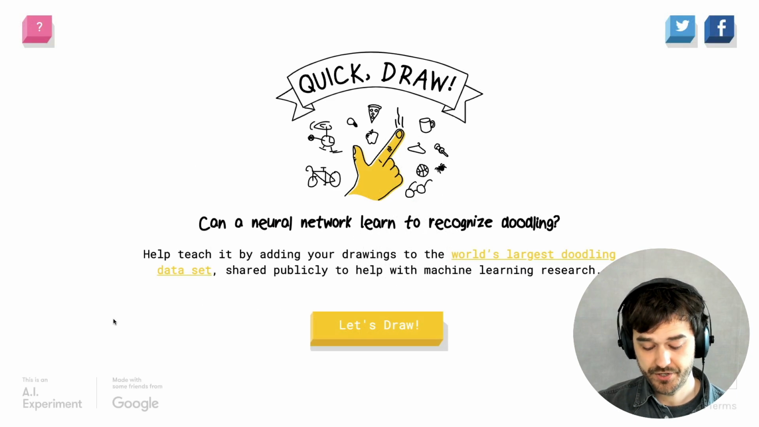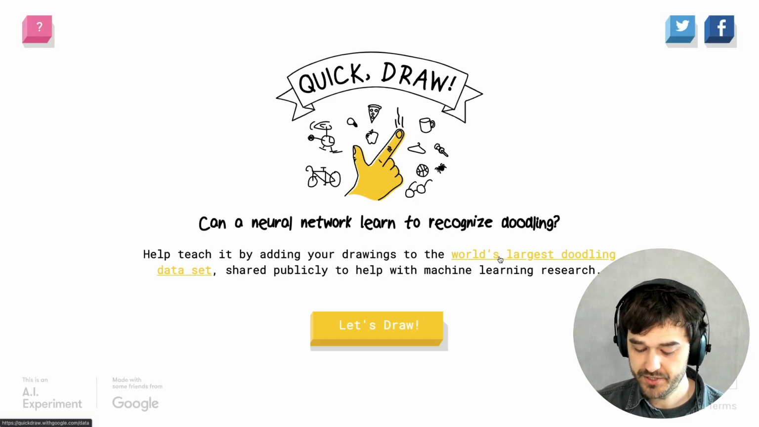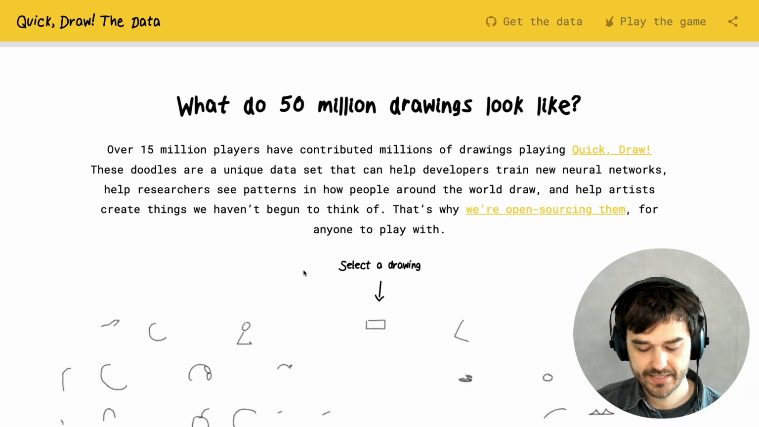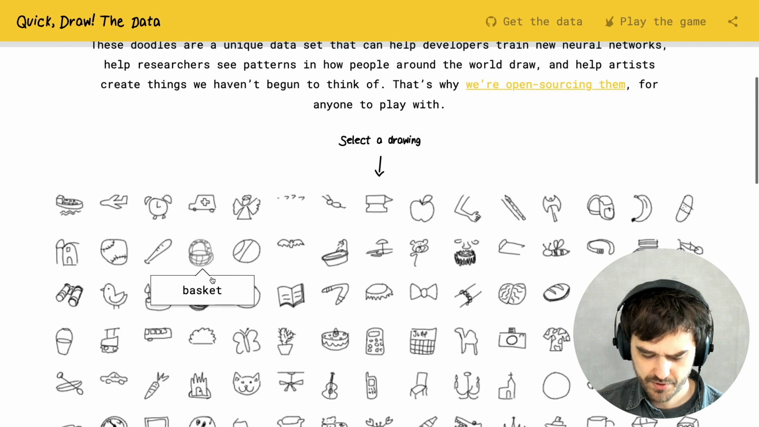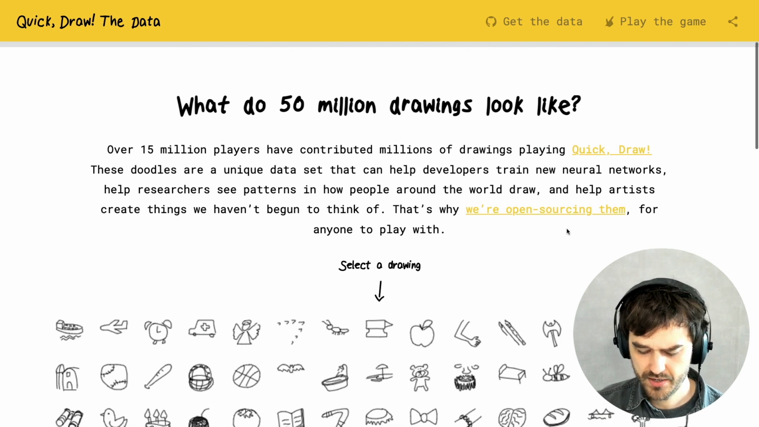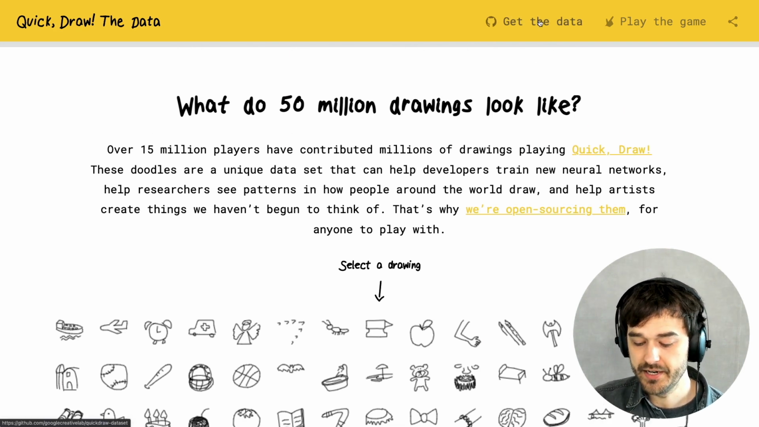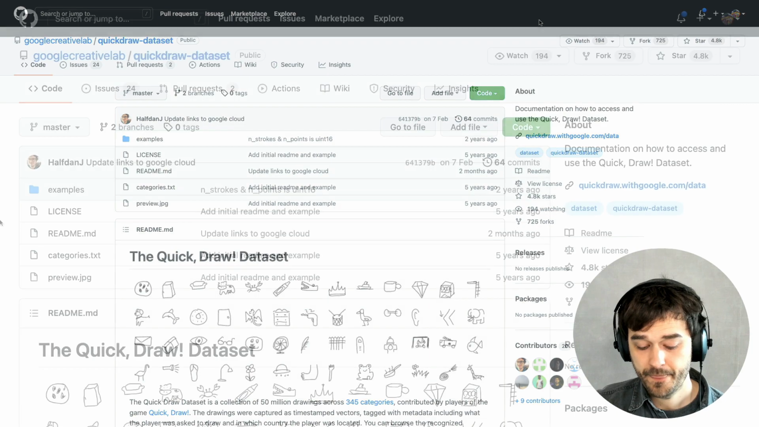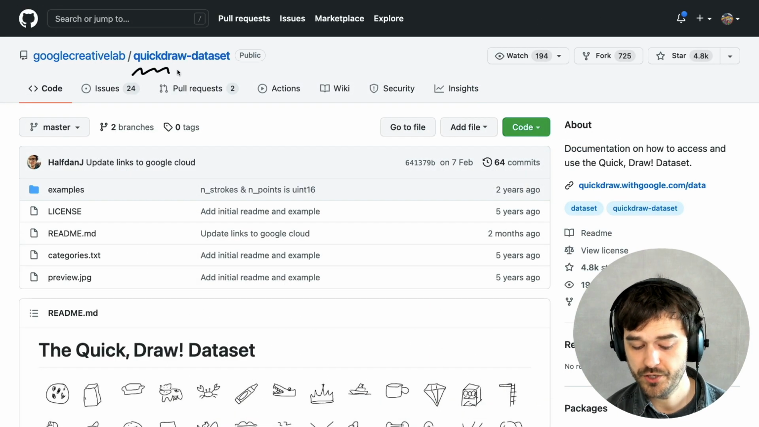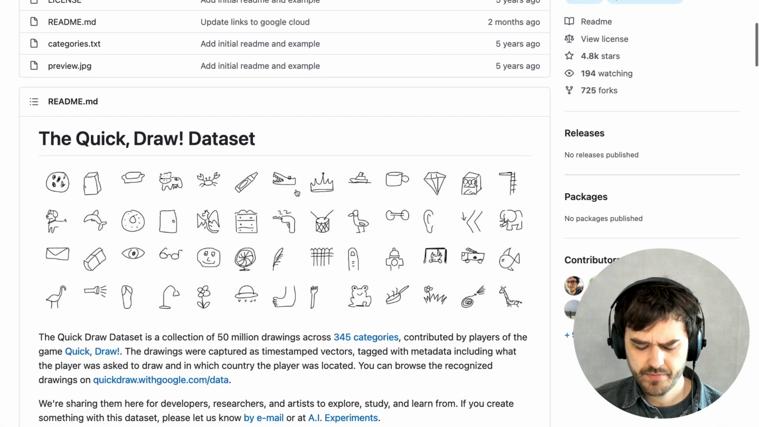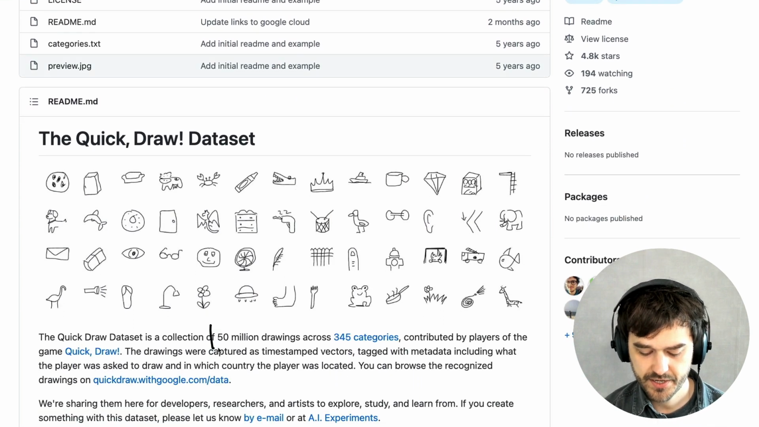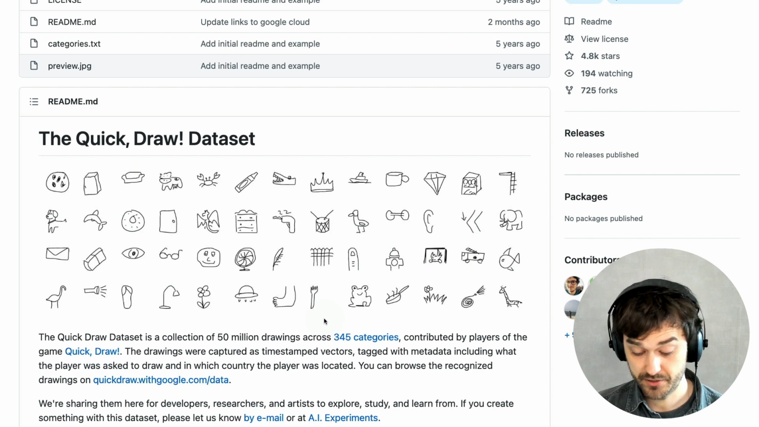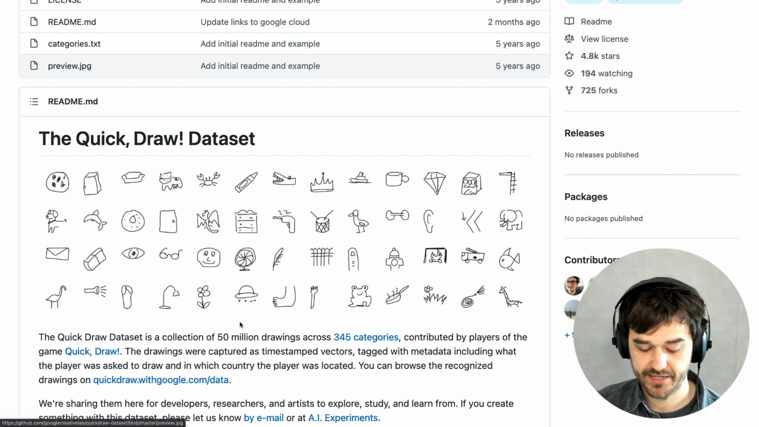If we go back to the original page, we can click on this link to the world's largest doodling data set. And we see a couple of examples of other items that you can draw. But you can also go to this GitHub link over here that says Get the Data. And when you click that link, you're going to go to the QuickDraw dataset repository. And here you get a little bit of extra information. So for example, one of the things that we can see here is that there are indeed about 50 million drawings across 345 categories. So we're definitely talking about a pretty big data set here.